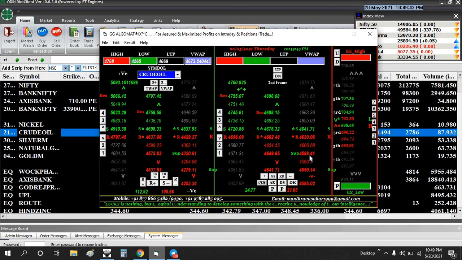So the way we are taking the calls is based on our Algomatrix, and we are booking the profits, right? We are not using any technicals or anything.